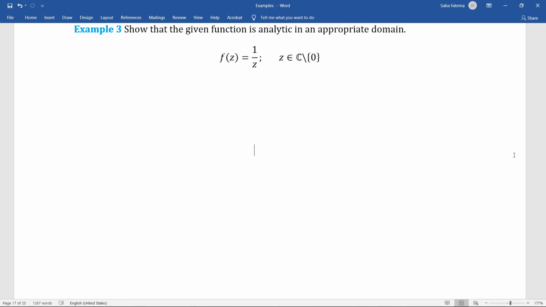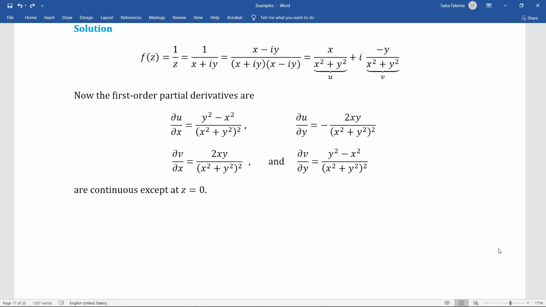Example 3. We have to show that the given function is analytic in an appropriate domain. The function is defined as f of z equals 1 over z for z not equal to 0. At first, we have to simplify our given function. So we write x plus iy in place of z, and then multiply by the conjugate of the denominator in both numerator and denominator, and after simplification we get our u and v.